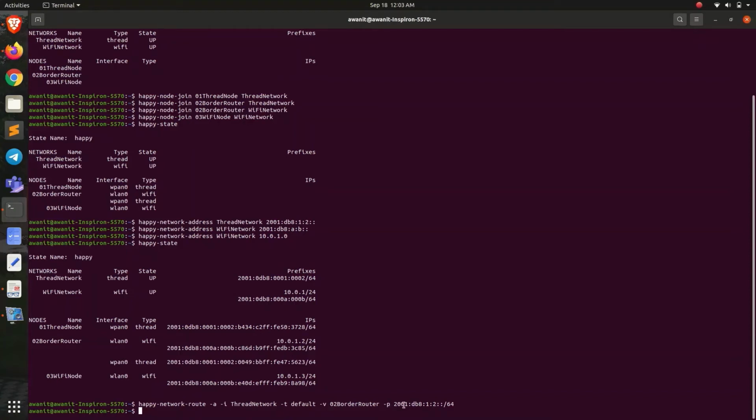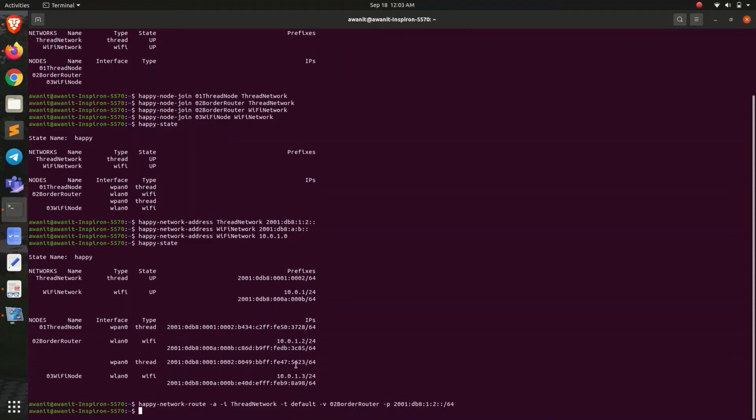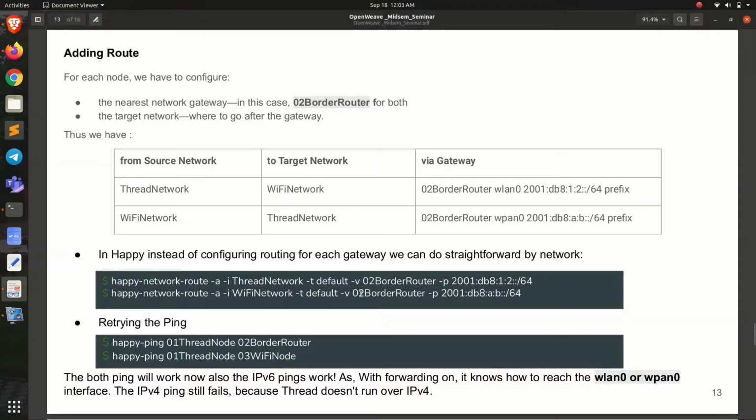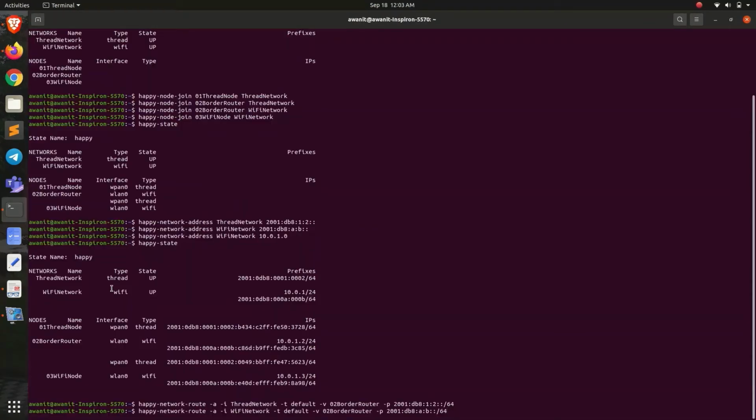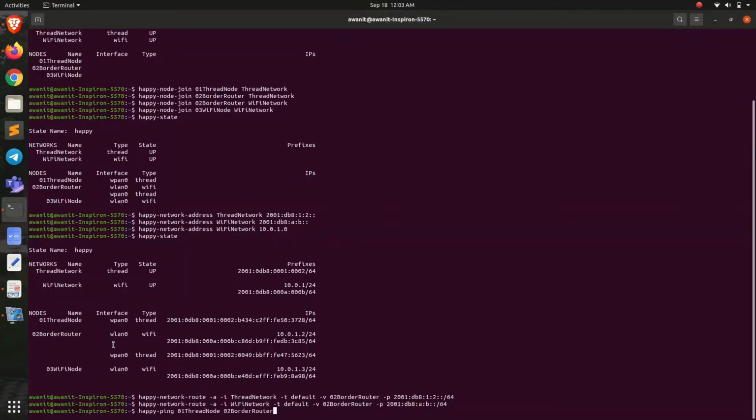gives an IP prefix, because this is necessary: the border router or the network gateway may have more than one IP prefix, as in this case the border router has these two IP prefixes, of the Wi-Fi network and the thread network, so it's actually needed. And similarly we are doing one route in the reverse direction. Now let's ping it and check whether it's successful or not.